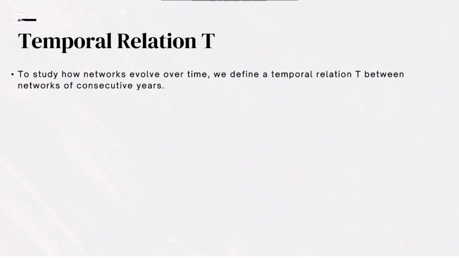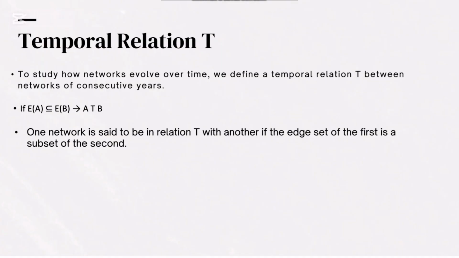After building our yearly networks, we used temporal relations to understand how price similarity changes over time. So a temporal relation basically checks whether the connections of one year are fully preserved in the next or not. Mathematically, it is given by this statement, which shows that if the set of edges of year B is a subset of the set which consists of all the edges of year A, we then say that A is in temporal relation with B. It is useful in analyzing whether the city price behaviors are strengthening, weakening, or staying stable over the years.